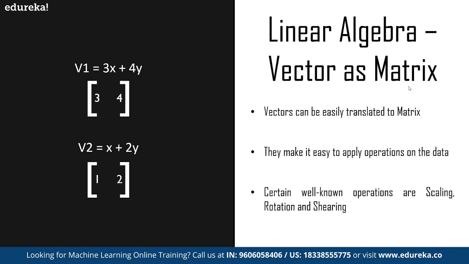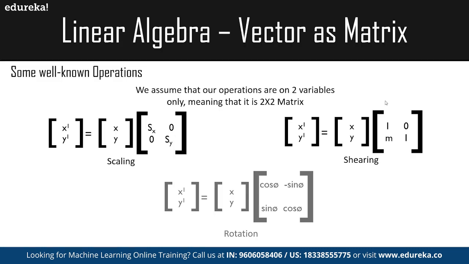Some well-known operations, again, we can assume are on 2 variables only, meaning that it is a 2 by 2 matrix. The scaling matrix scales the vectors and makes them big or small. The shearing will change the vector by a particular side or coordinate. And the rotation is rotating the vector around the origin according to the values provided. These are really simple to implement when we have a vector in matrix form.